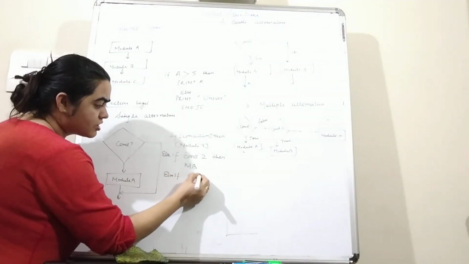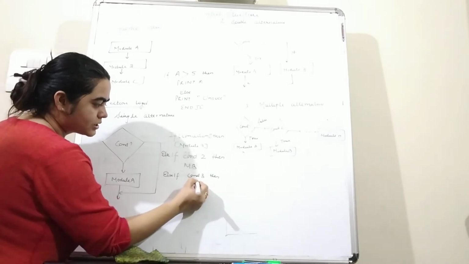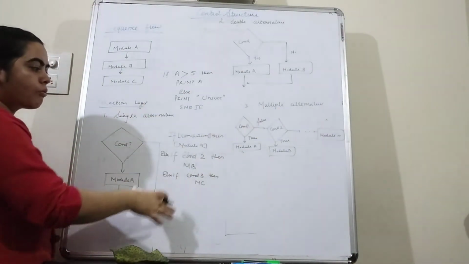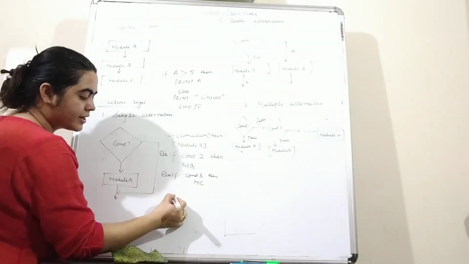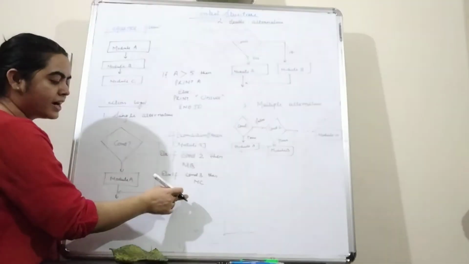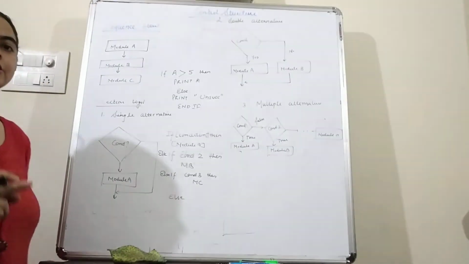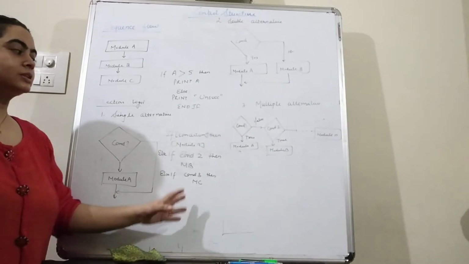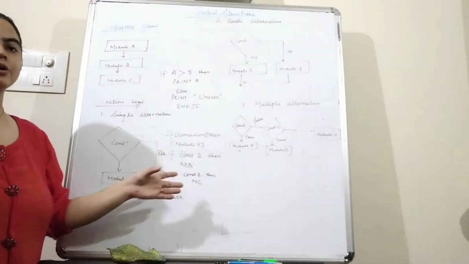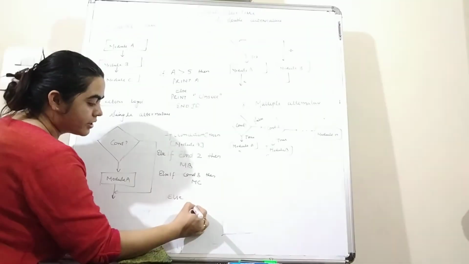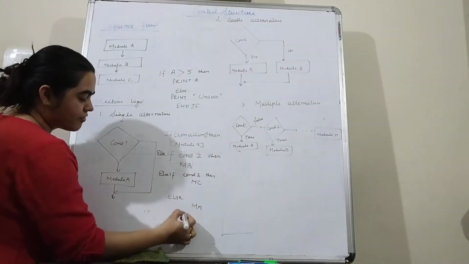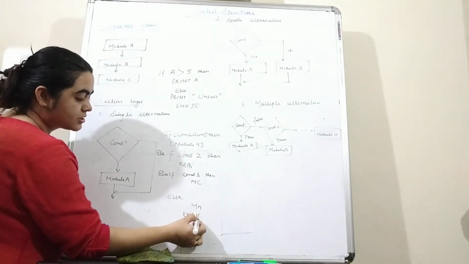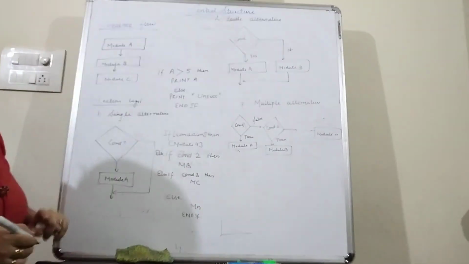Else if condition 3 is true, then you have to execute module C. And if all the conditions are not satisfied, then at last you can write else, and in else you can write the default statement which will be executed if all the conditions are not satisfied. So here you can write the module N, and after that you have to write end if. This is the end of this if else if structure.